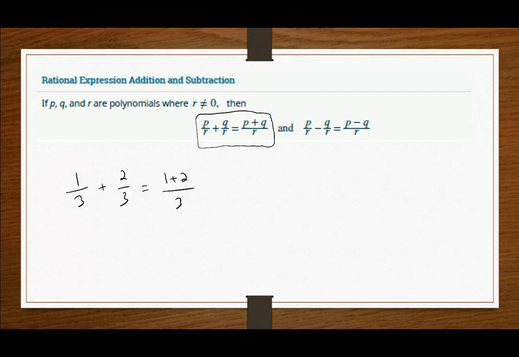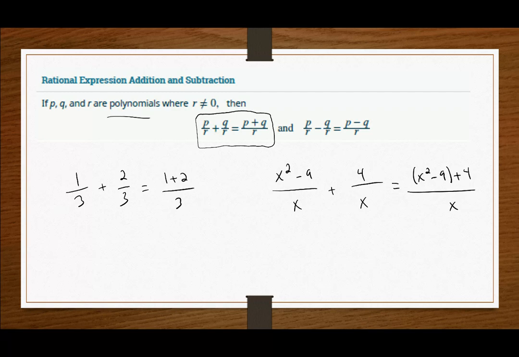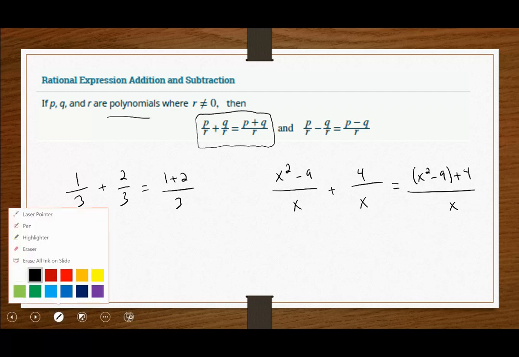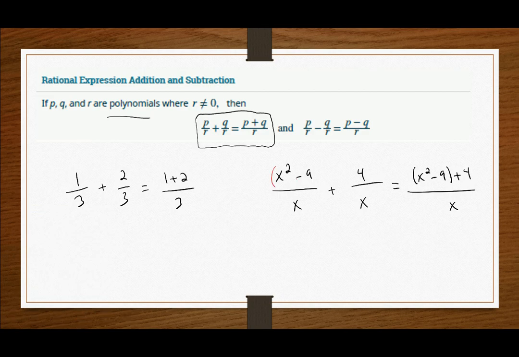We're actually saying something more akin to, if I have x squared minus 9 over x plus 4 over x, the solution is x squared minus 9 plus 4 all over x. One thing to keep in mind is the idea that these are now polynomials. When we talked about polynomial addition and subtraction, the key was understanding that we treat these polynomials as their own entity. This is a critical thing to understand when it comes to addition and subtraction of our numerators.